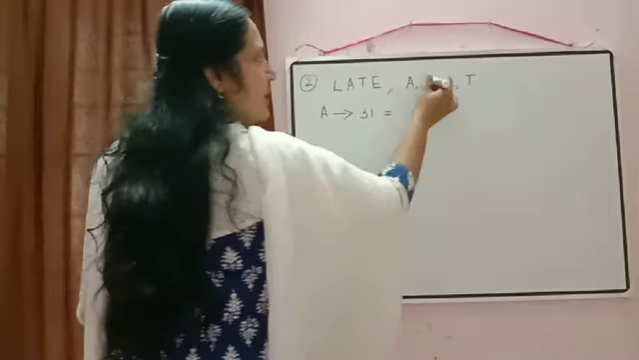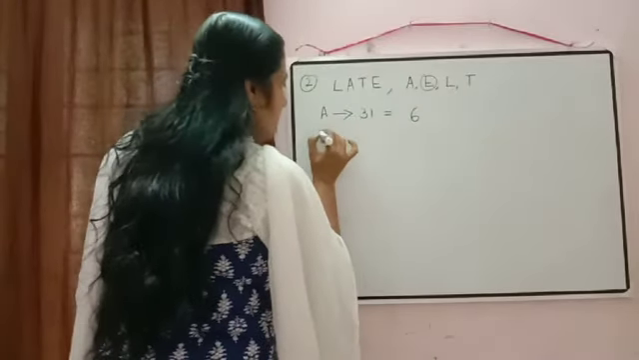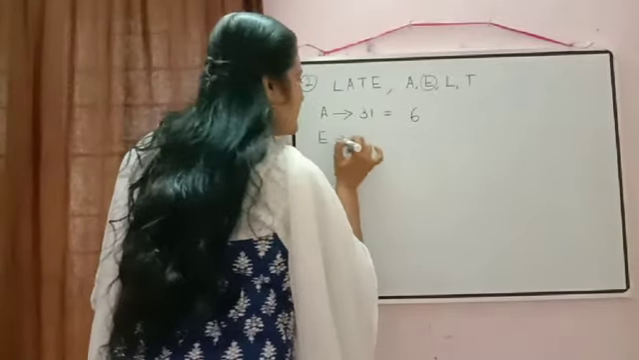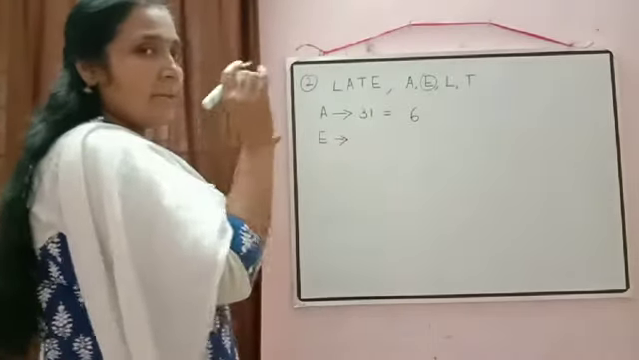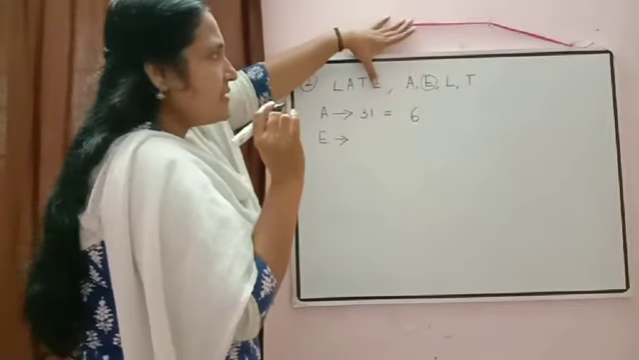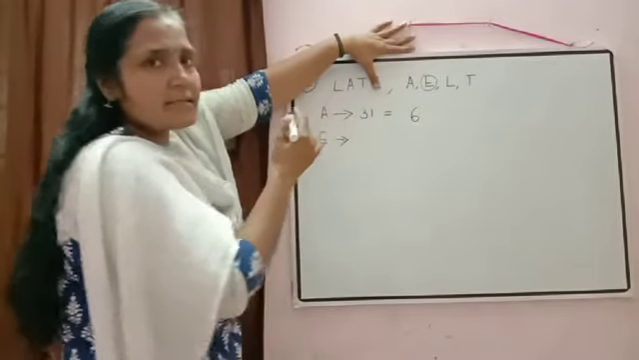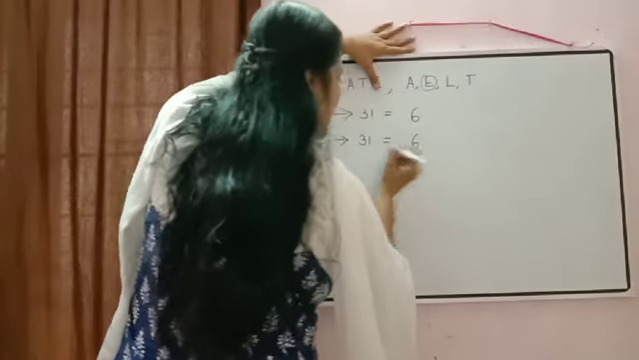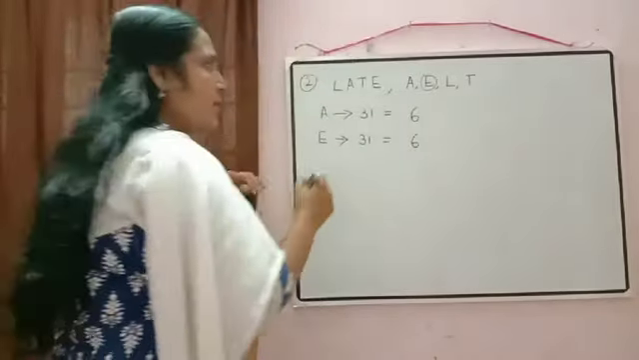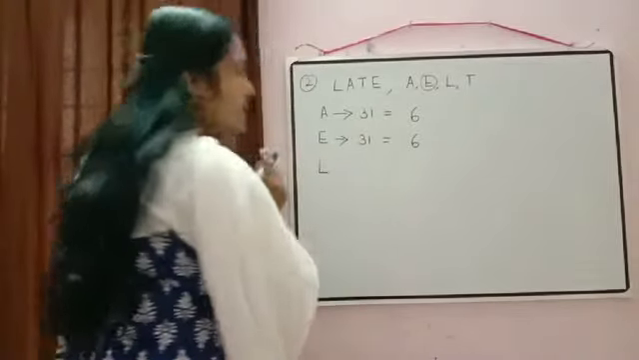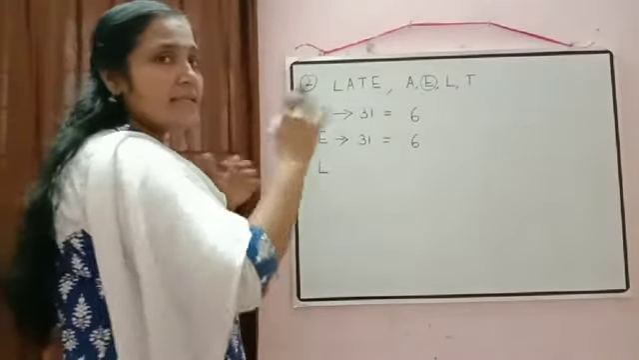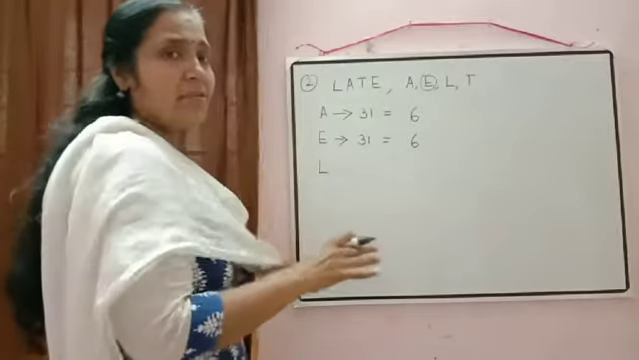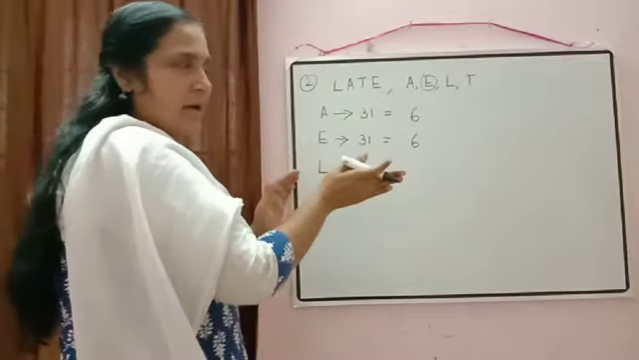Then next what will come? E will come. We will find out all the words which will start with E. So number of words starting with E. So now keeping E fixed, the remaining 3 letters can be arranged in 3 factorial ways. So again it will be equal to 6. Now number of words starting with L. But when we will arrange the letters starting with L, late will come somewhere. So now we will move to the next one.